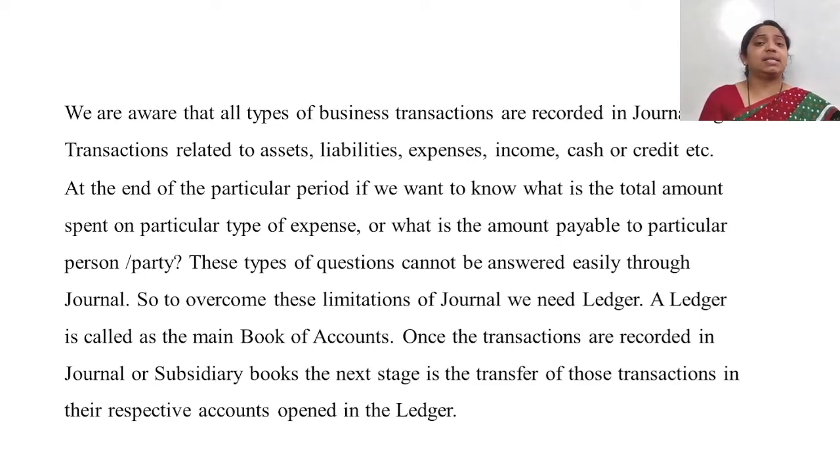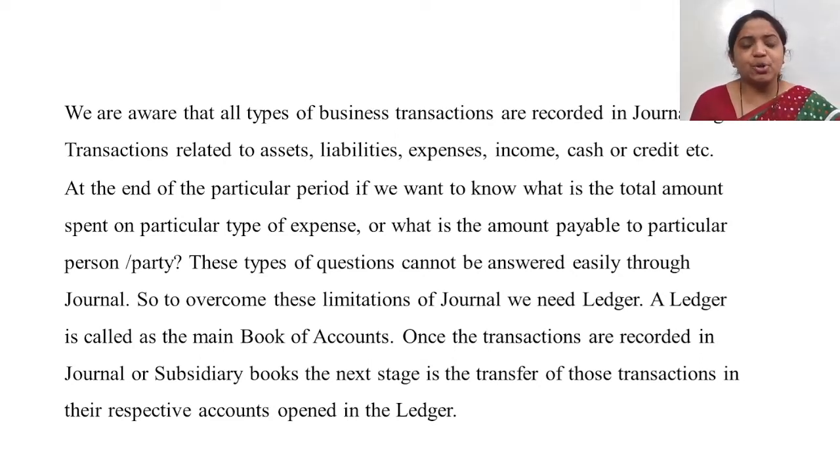So ledger is called the main book of accounts. What is ledger? It is called the main book of account, because once the transactions are recorded in the journal or in subsidiary books, the next stage is to transfer those transactions to their respective accounts, which are opened in the ledger. Always remember, there are some limitations in the journal. You don't come to know the detail about any transaction, any asset or expense, or amounts payable to another party. To overcome these limitations, we need to draft a ledger.